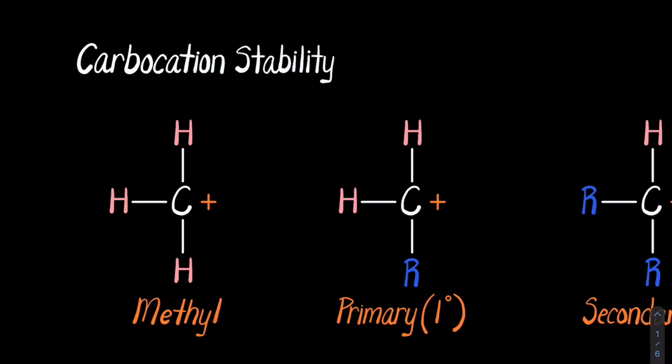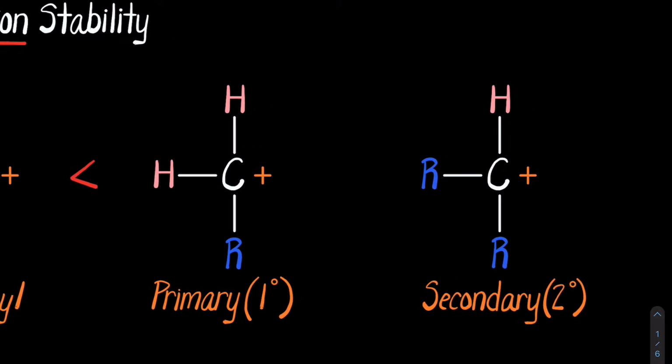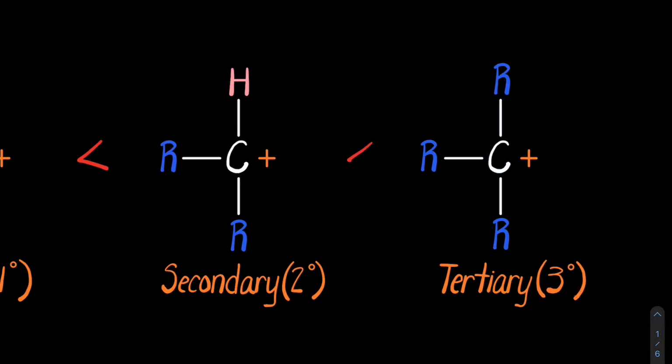Now, one thing that is vital to alkene reactions is carbocation stability. We haven't discussed carbocations yet in our channel. Carbocations are simply carbon cations, meaning they've lost an electron. Therefore, they are denoted by a positive symbol. Now, carbocations increase in stability upon substitution. So looking at this carbocation stability, the methyl carbocation is less stable than the primary. The primary is less stable than the secondary. The secondary is less stable than the tertiary.